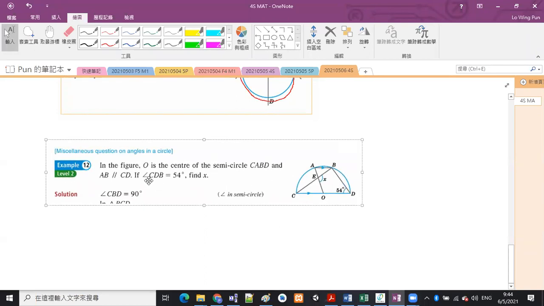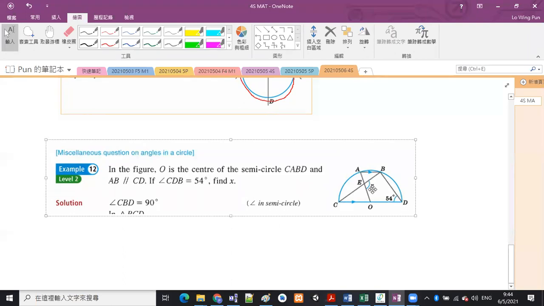AB is parallel to CD. Angle CDB is 54 degrees. Find X. We need to find this X. Notice that X is not an angle at center, and not an angle at circumference.